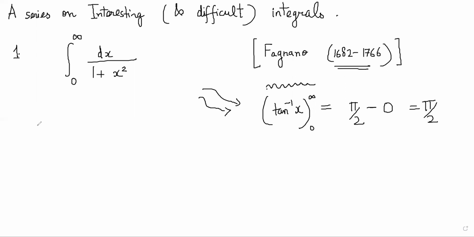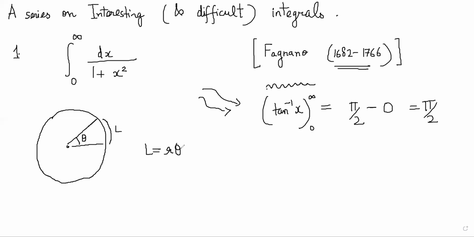So what he did was he imagined a circle of radius 1. The length of an arc on that circle would be L is equal to r theta, where theta is this angle. L is equal to r theta is this simple identity on the length of the arc of this circle. Now, suppose the radius of the circle is 1. Therefore, L will become equal to theta.